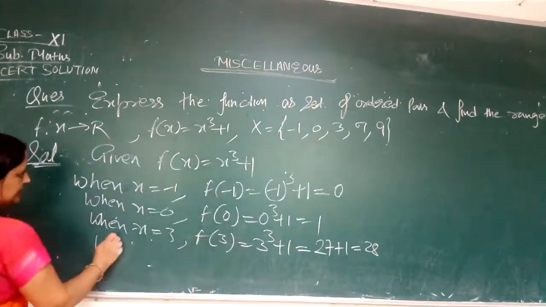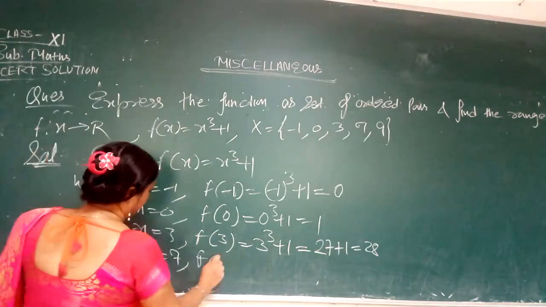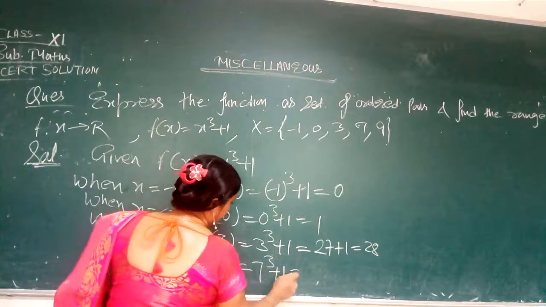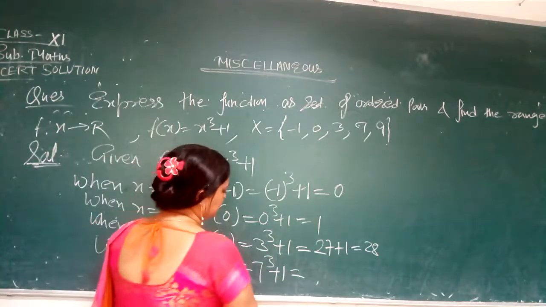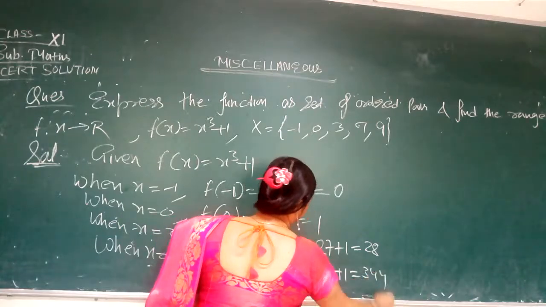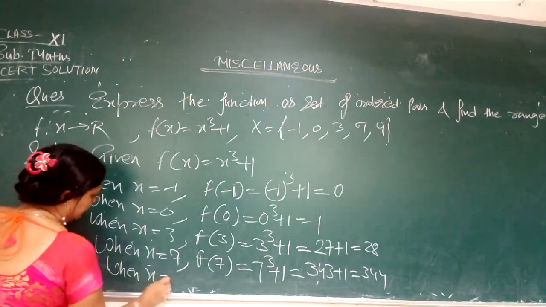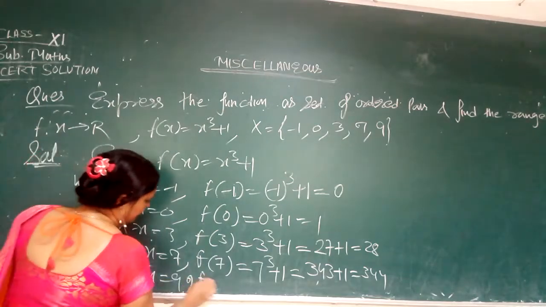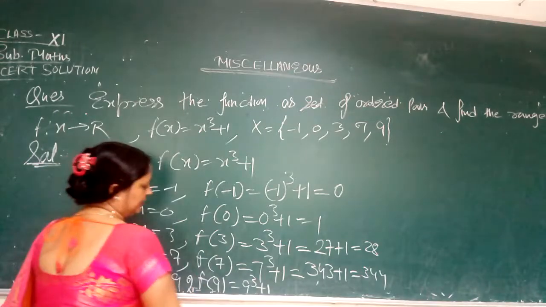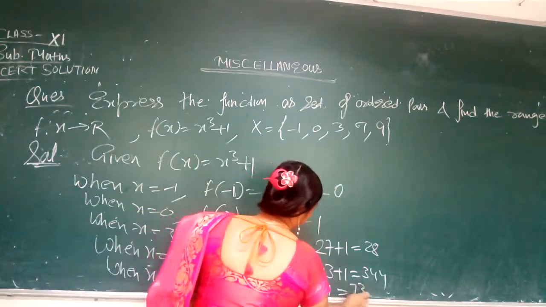Now when x is equal to 7, it will come f of 7. The value will come 7 cube plus 1. So 7 cube is 343 plus 1, that is 344. And then the last one is when x is equal to 9. So f of 9 is equal to 9 raised to power 3 plus 1. That is 729 plus 1, 730.